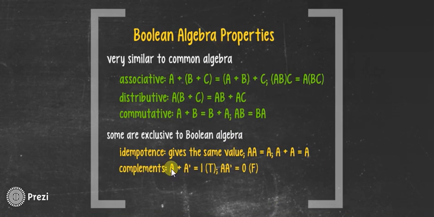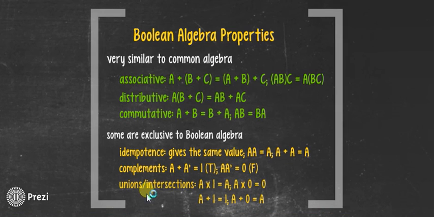Complements. Anything or its opposite is true or 1. Anything and its opposite would be false or 0. There's also a special property called the union and intersection, where anything and 1 would be A, anything and 0 would be 0. Anything plus 1 would be 1, anything plus 0 would be A.